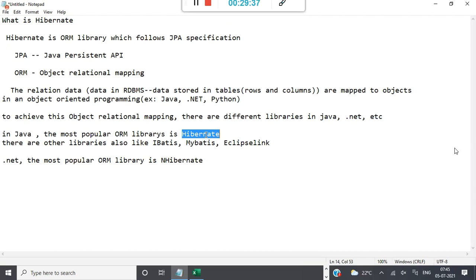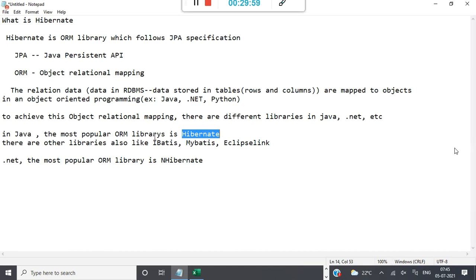Otherwise, we would not study Hibernate. Whether we use Spring Boot or not, Hibernate knowledge is very important, because Hibernate is the most popular ORM library.